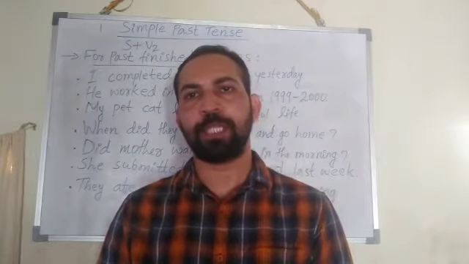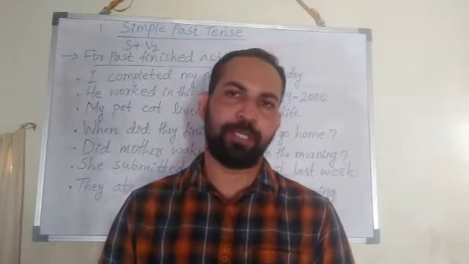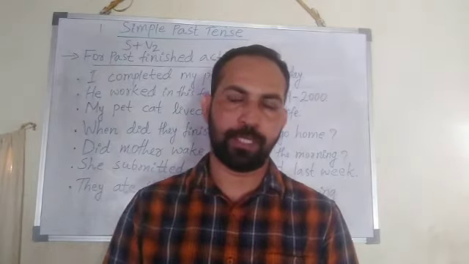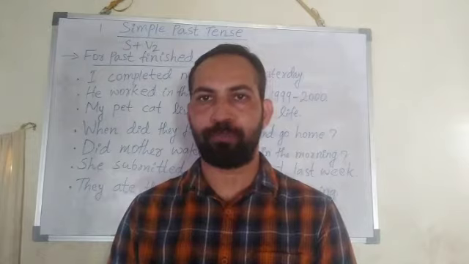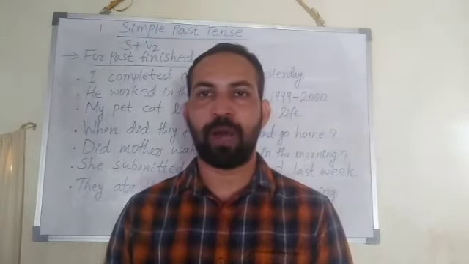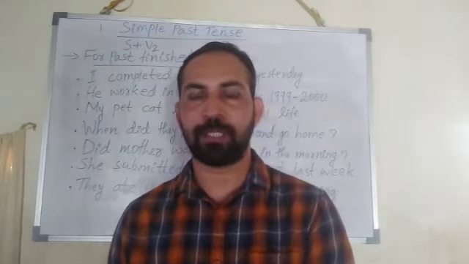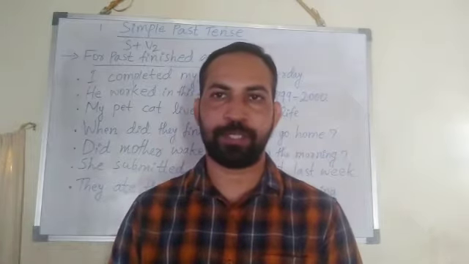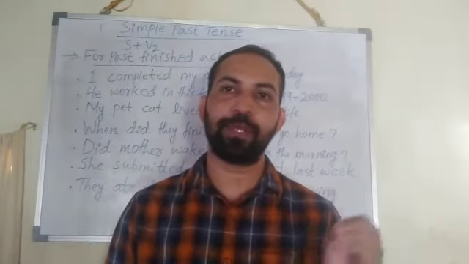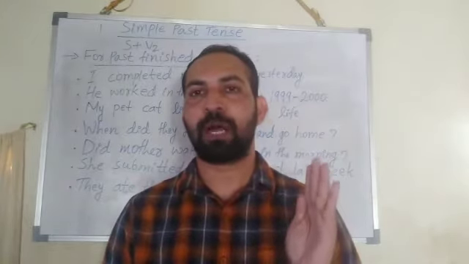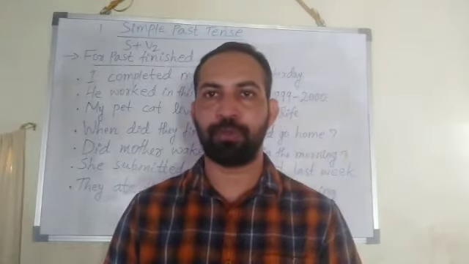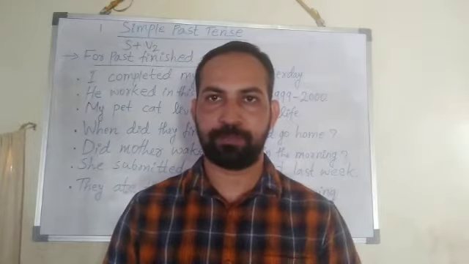Okay. What is the rule of simple past tense? That you know. Yes, it is very easy. Subject plus V2 form, or past form of the verb, plus object. Right. And when should we use this tense? Yes, for past completed actions we have to use simple past tense.